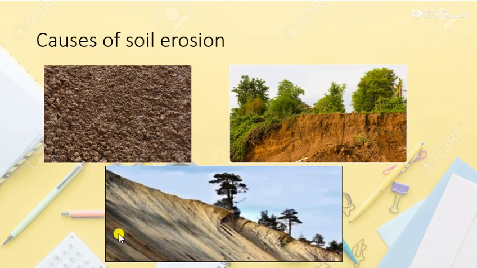The third reason is bare land: if the land lacks vegetation, it is more prone to soil erosion, because vegetation holds the soil tightly, and if it is absent, soil erosion becomes more prominent.